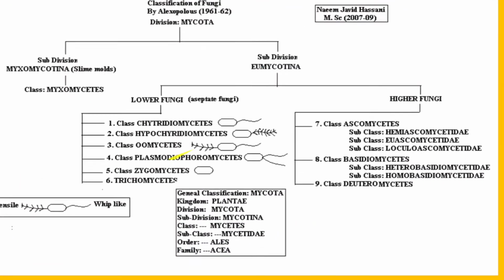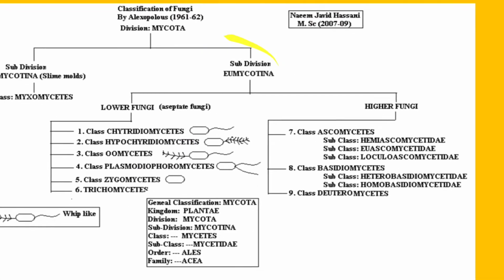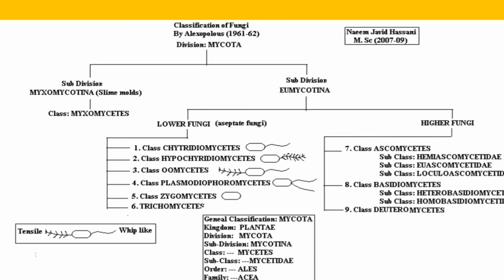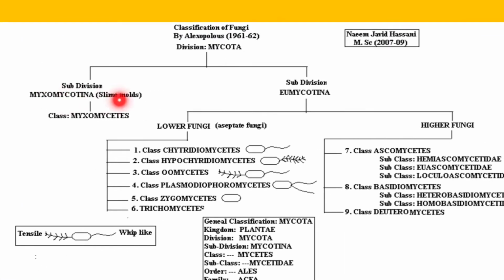In this chart we discuss the classification of fungi by Alexopoulos. The kingdom is Fungi, then the division is Mycota. The Mycota division is divided into subdivisions: the first is Myxomycotina and the second is Eumycotina. Further, the subdivisions are divided into classes. The subdivision Myxomycotina has the class Myxomycetes, and Eumycotina is divided into 9 classes.